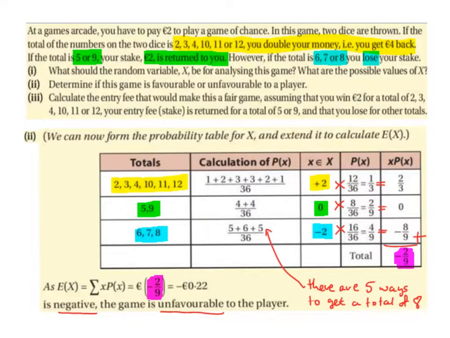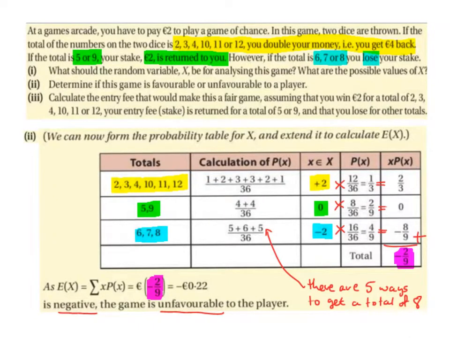The probability of getting a total of 5 is 4 over 36, and the probability of getting a total of 9 is also 4 over 36. This simplifies to 8 over 36, or 2/9. And remember, if you get a total of 5 or 9, the €2 is returned to you. So basically you get €0. So 0 times 2 over 9 is 0.